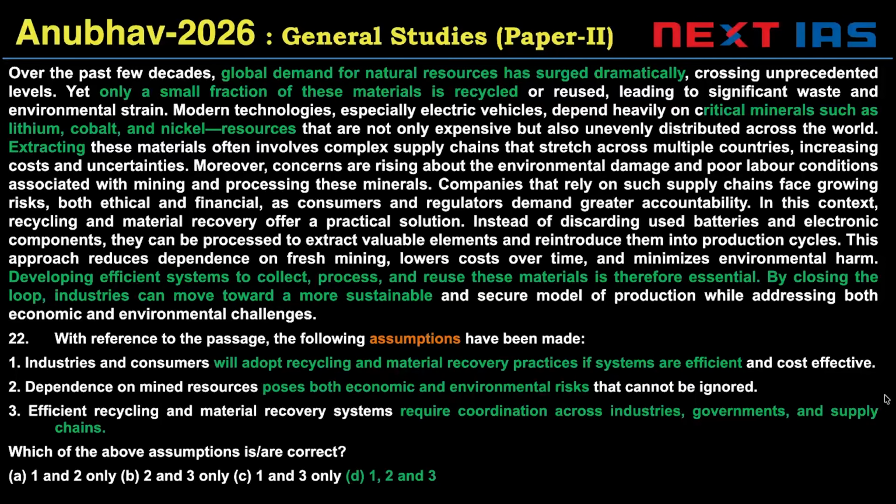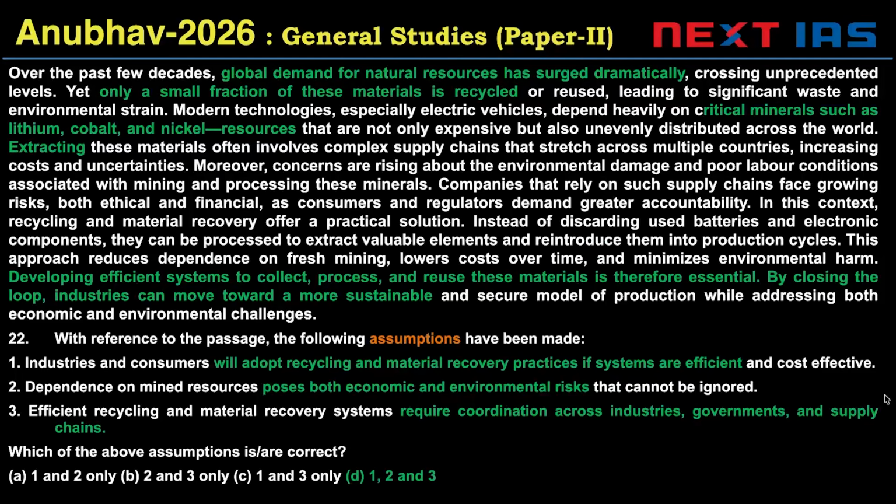Okay. Here we are discussing the main point: global demand for natural resources has increased. Very little of the material used is recycled. Critical minerals such as lithium, cobalt, nickel are resources. We extract these resources. We are told the concerns about extracting these resources, what all challenges there are.